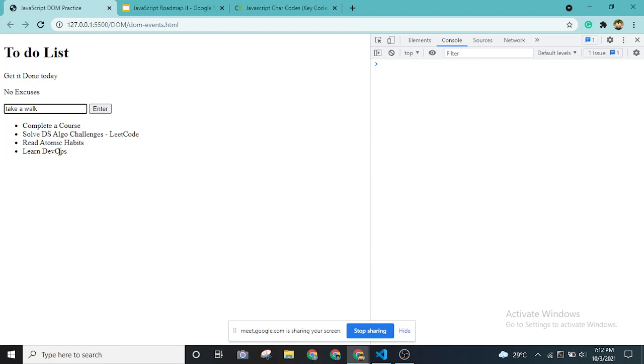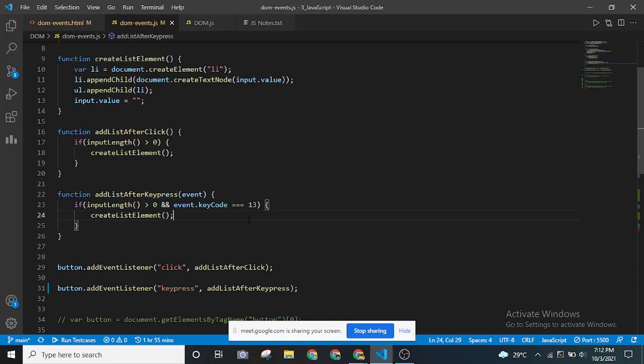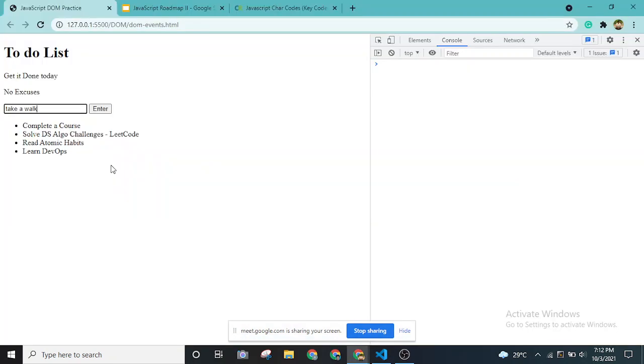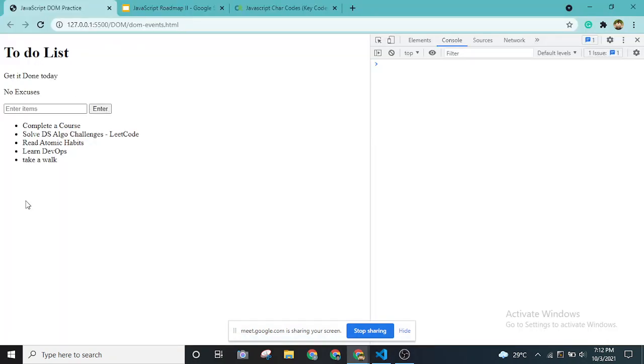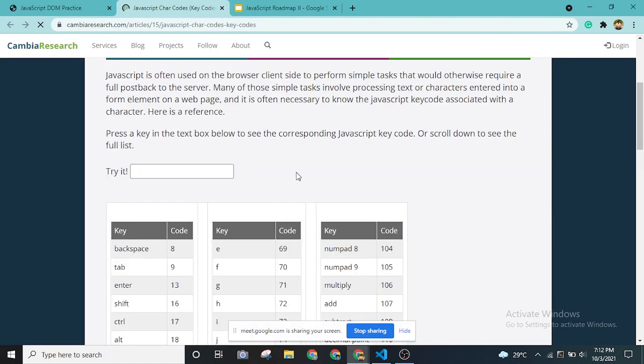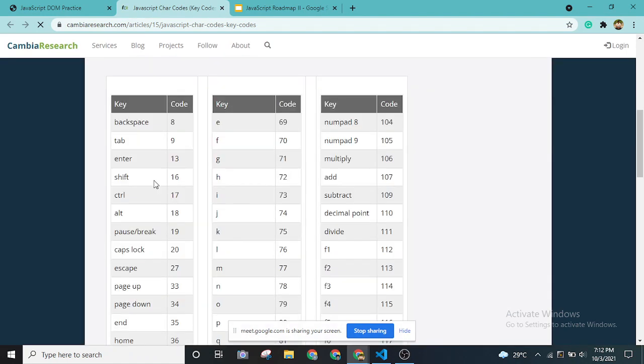So when I try to enter, maybe it's not working. Okay, cool. So this event.keyCode that we have over here, this key code is nothing but whenever I want to press enter and save it. As you can see, these character codes that we have in JavaScript, if you research more about it, you can get it. So if I press enter on our keyboard, there's a code called 13.